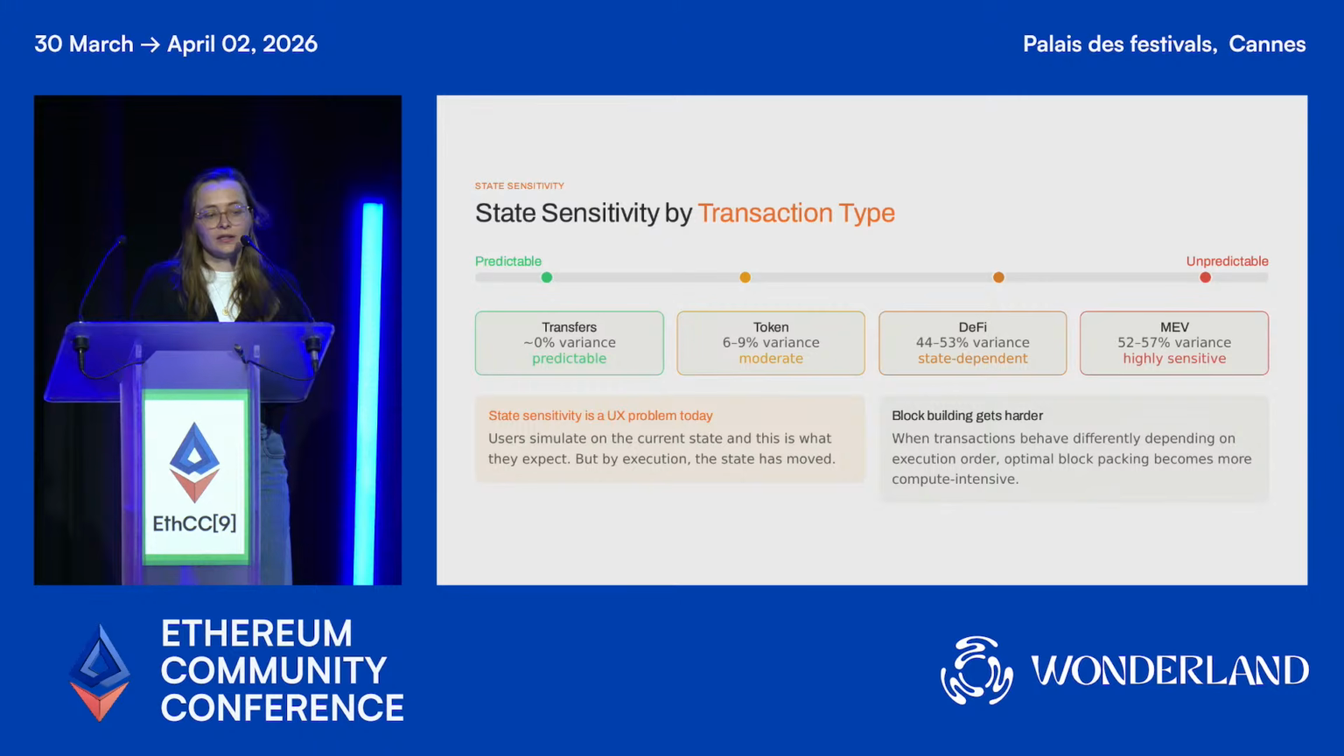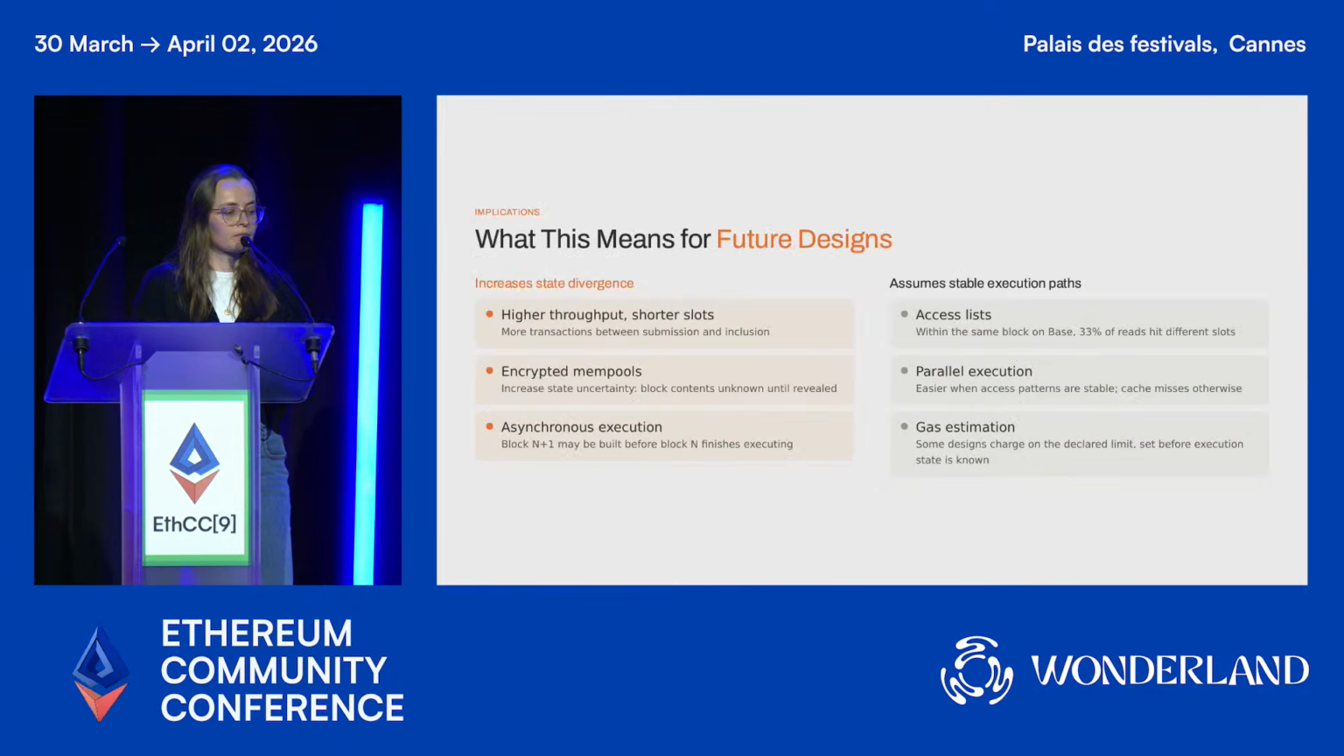Then the other thing we saw is that transactions are sensitive to the state, especially the MEV ones and the DeFi ones. Around 50% of them exhibit variance to the state. This is a UX problem, as users want to know what their transaction will do when submitting it, but it also makes block building harder. For example, the transaction execution just varies a lot depending on where you put it in a block.